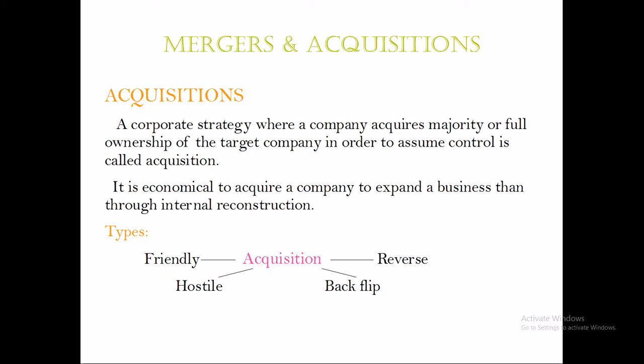For example, if there are two companies, A Limited and B Limited, after the merger, either A Limited and B Limited will combine to form a new company called C Limited, and the A Limited and B Limited will be extinguished. So those two companies will be dissolved and the new company will be incorporated. That's one type, and another type is either one of those companies, say B Limited, will be extinguished, it will be dissolved, and all its assets and liabilities will be transferred to A Limited. So those were the two types.